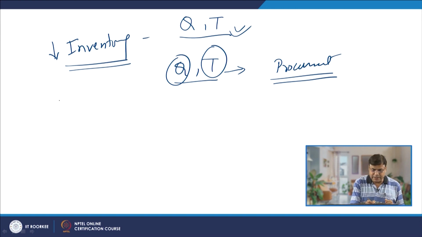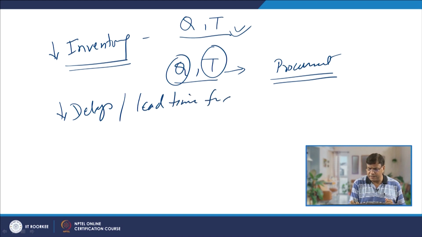The second is it reduces the delays, or it reduces the lead time for deliveries. How does it happen?